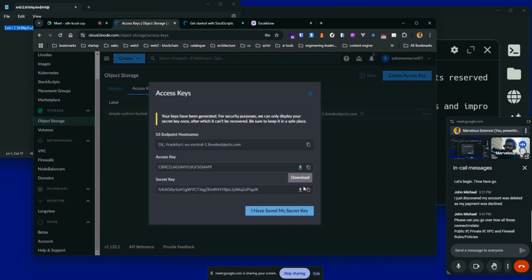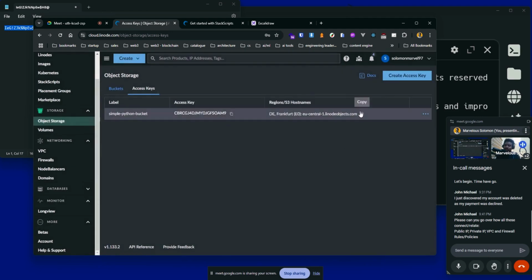All right, so now that I've created this, you see we have the access key and the secret key. With these two pieces of information, you can simply perform the actions you want to perform against these buckets, add items, delete items. So you must make sure that your secret key is safe, right? Nobody should have your secret key, and you are only going to get this once, because once you close this place, I don't think you should be able to access the secret key again, although you can access the access key.